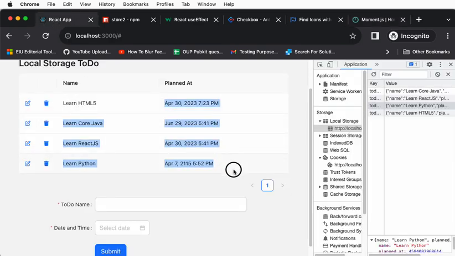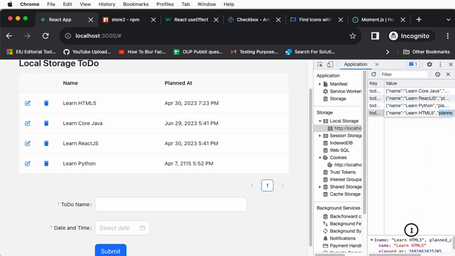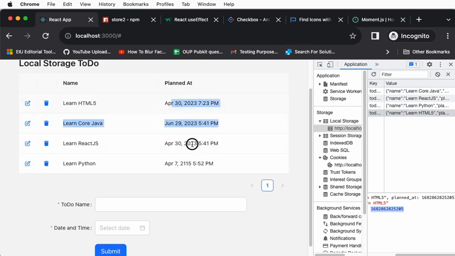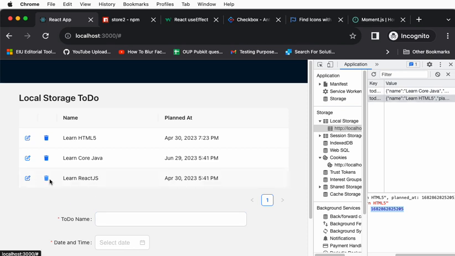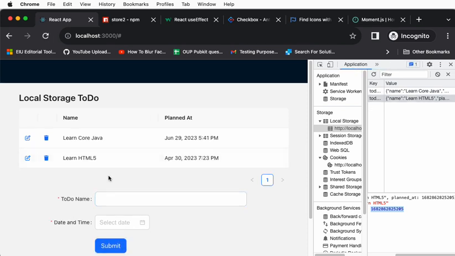Now this looks a very readable format, right? Even though it is in the DB like a number, we are rendering the value in a different way. Okay, so I'm just deleting this, and I'm deleting this. It is getting deleted, right?